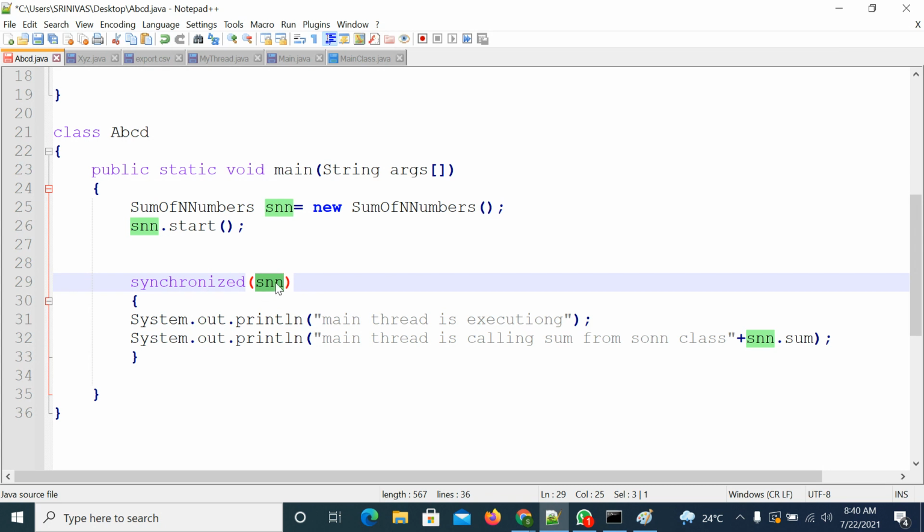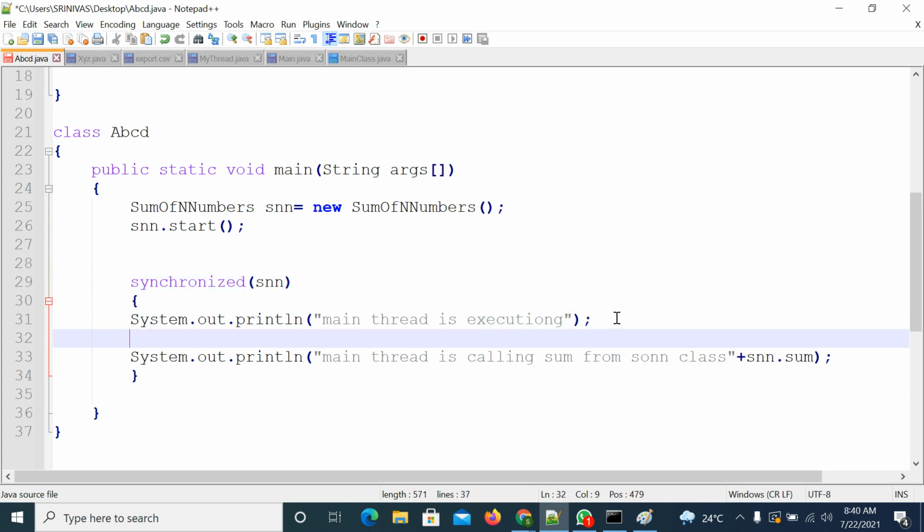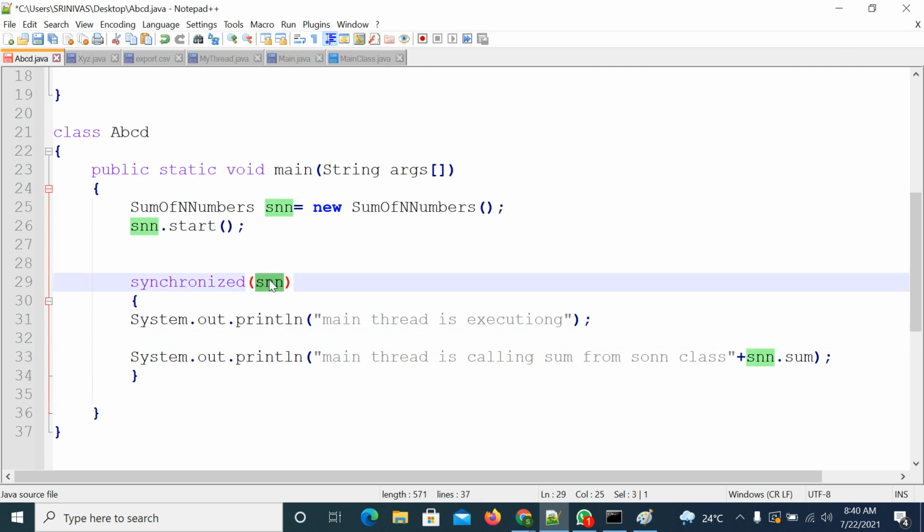After getting the lock, what does the main thread have to do? The main thread has to wait until the second thread completes the task, that means calculating the sum of n numbers. How to make it wait? It is already locked, so first you need to release the lock and it will enter into waiting state.